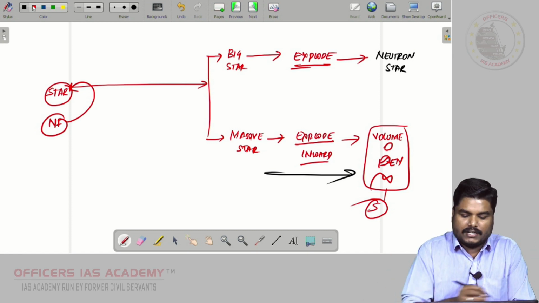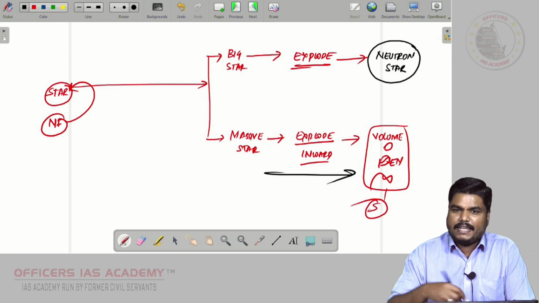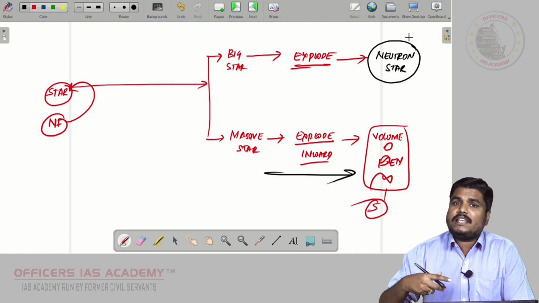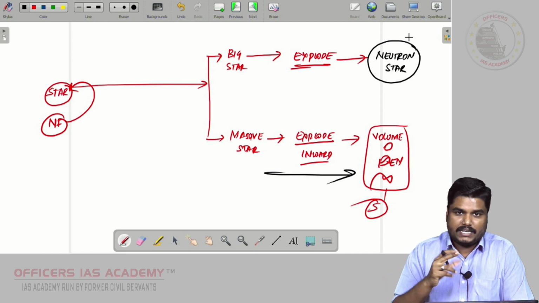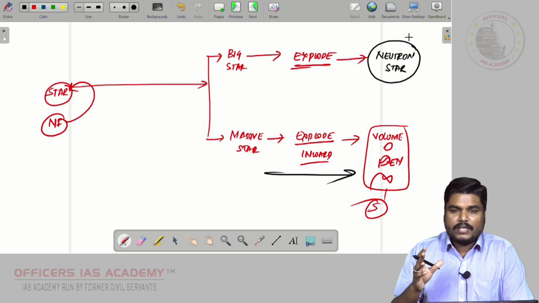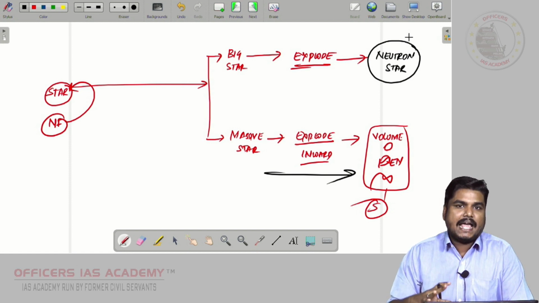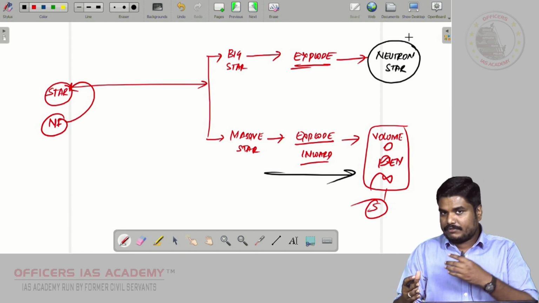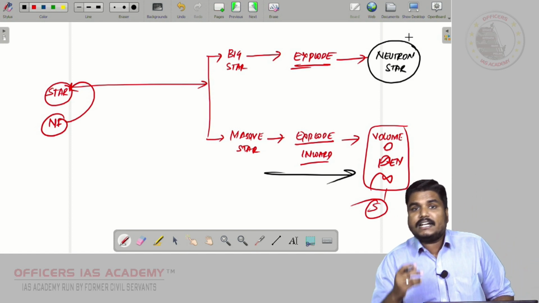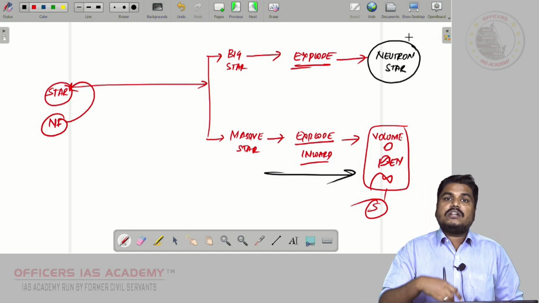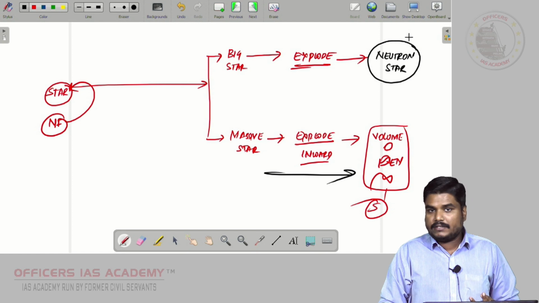If you take this neutron star, friends, it keeps spinning. That spinning is called a pulsar. Even the black hole, sometimes they will be accelerating at a very high speed. These neutron stars will be spinning at a very high speed.